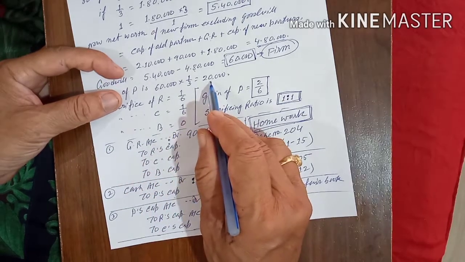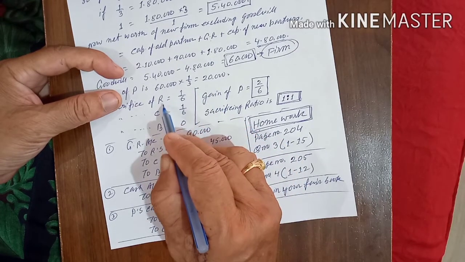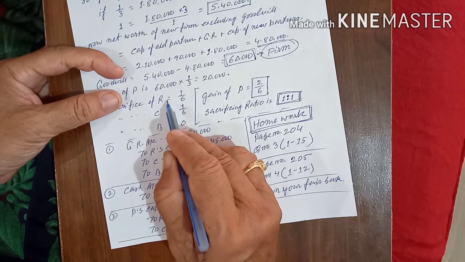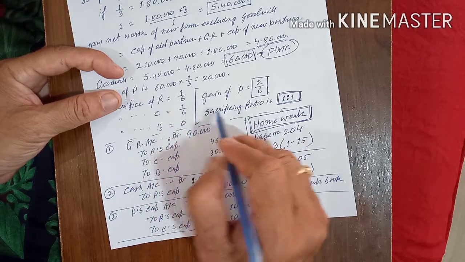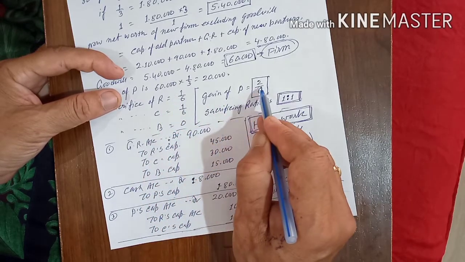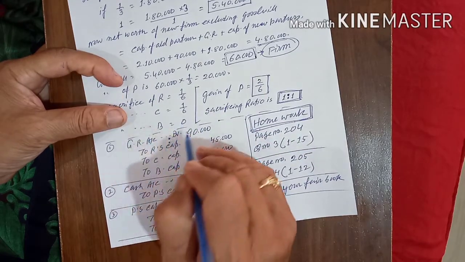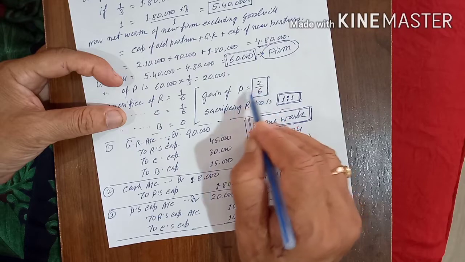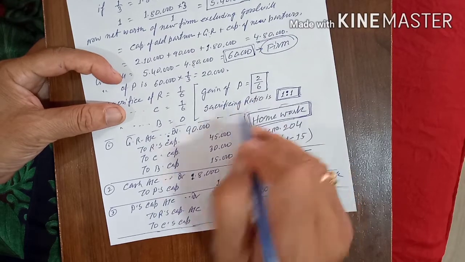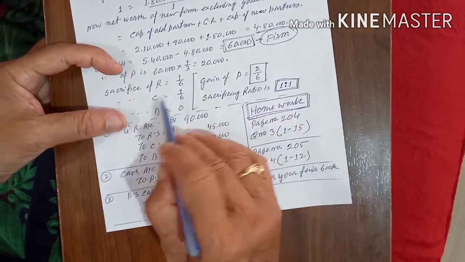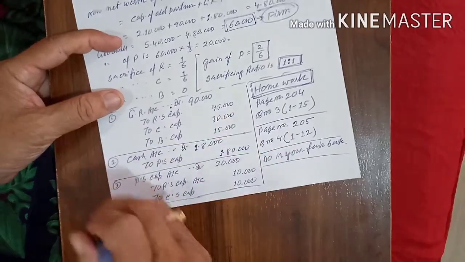So B will not claim a single rupee of this 20,000. Only R and C will get it, in the ratio 1:1. P is gaining 2/6, meaning 1/3, but B is neither sacrificing nor gaining. So that will be taken by R and C.